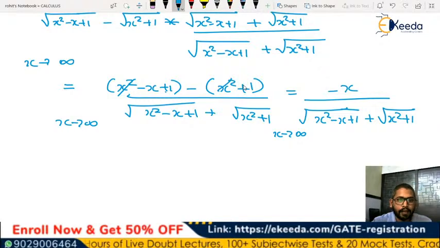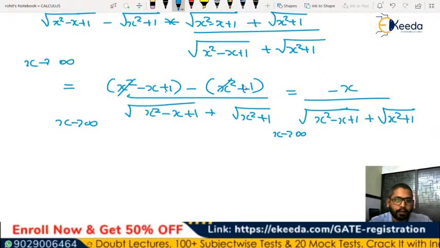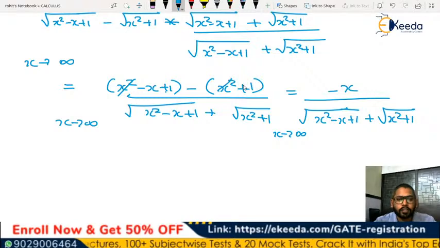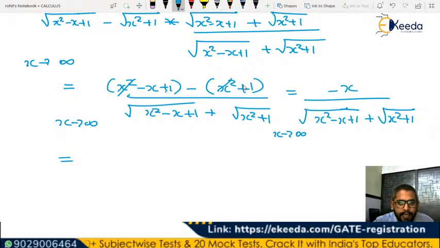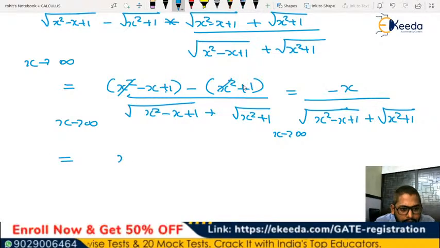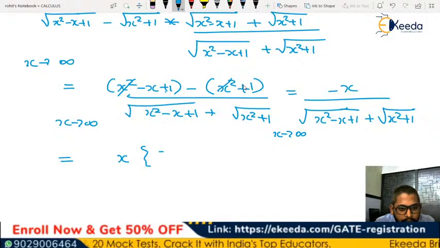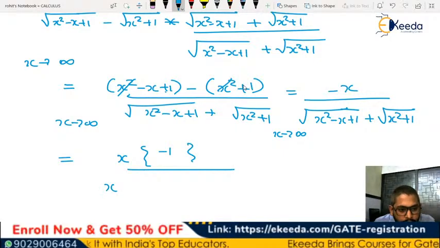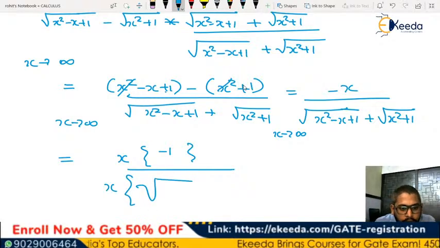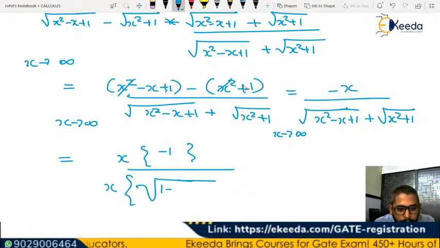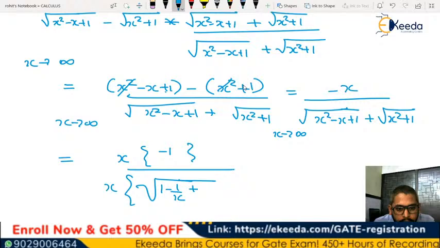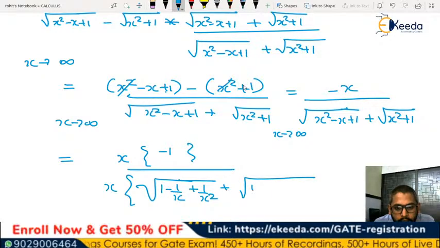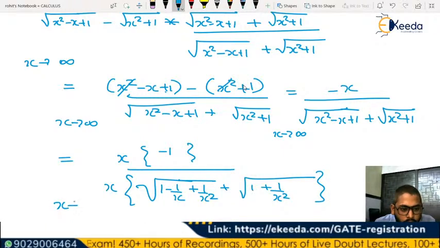Why? Because you'll be taking out minus x common, not x square, x common, right? So now we can take x common in the numerator and we'll be left with minus 1, and in the denominator also, if we take x common, we'll be left with under root of 1 minus 1 by x plus 1 by x square plus under root of 1 plus 1 by x square, where x tends to infinity.